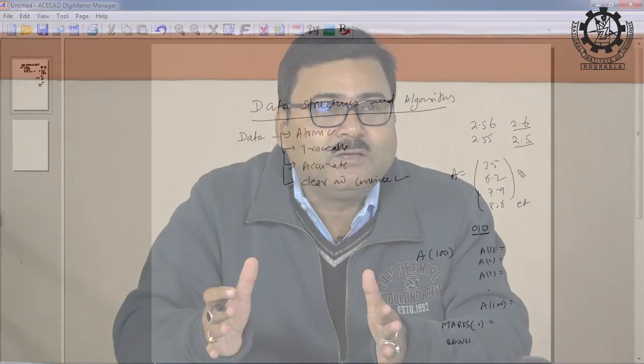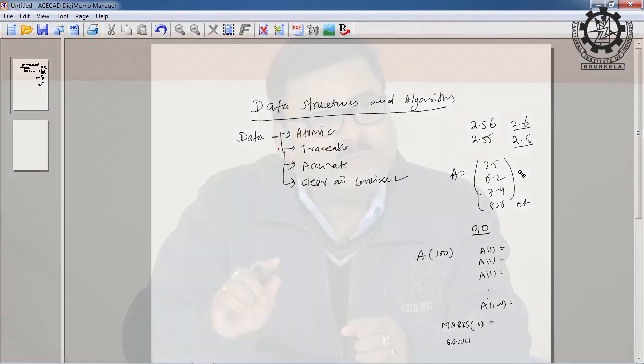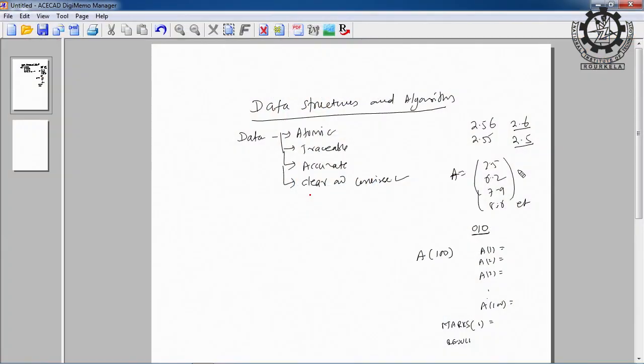That's what we mean by clear and concise. Anyway, all four of these are very much related to the data and this property. Whenever you write a program and whenever you use data in your program or algorithm, you have to focus on these four points. So that's what we mean by data.